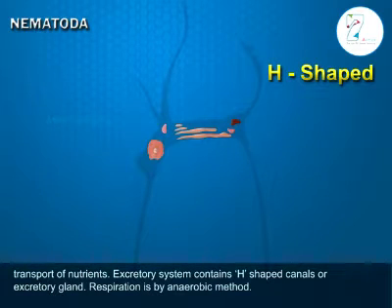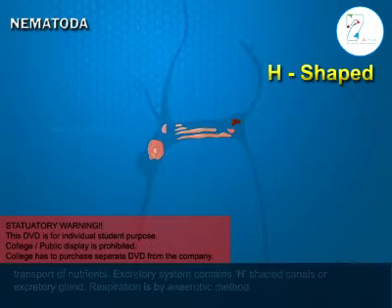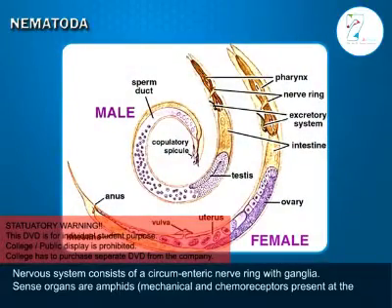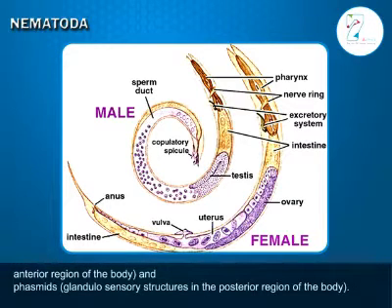Excretory system contains H-shaped canals or an excretory gland. Respiration is by anaerobic method. Nervous system consists of a circumenteric nerve ring with ganglia. Sense organs are amphids, mechanical receptors present at the anterior region of the body, and phasmids, glandulosensory structures, in the posterior region of the body.